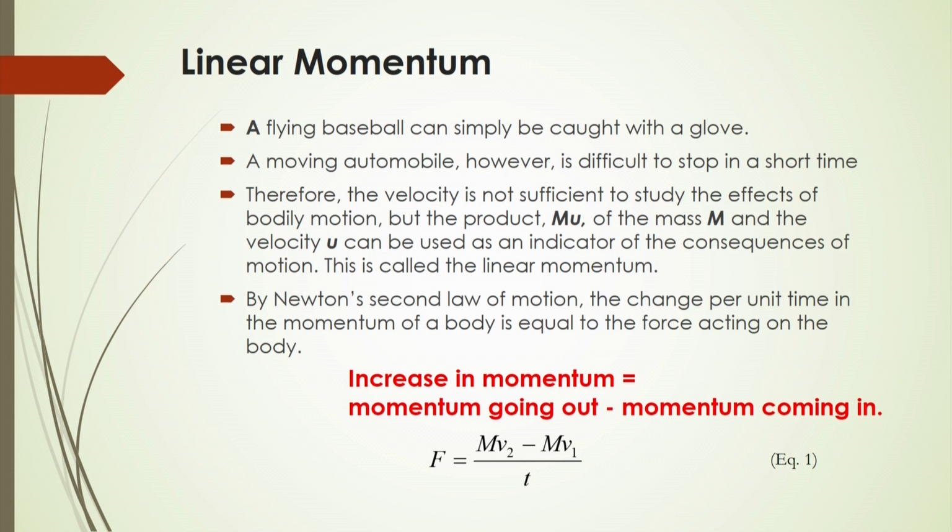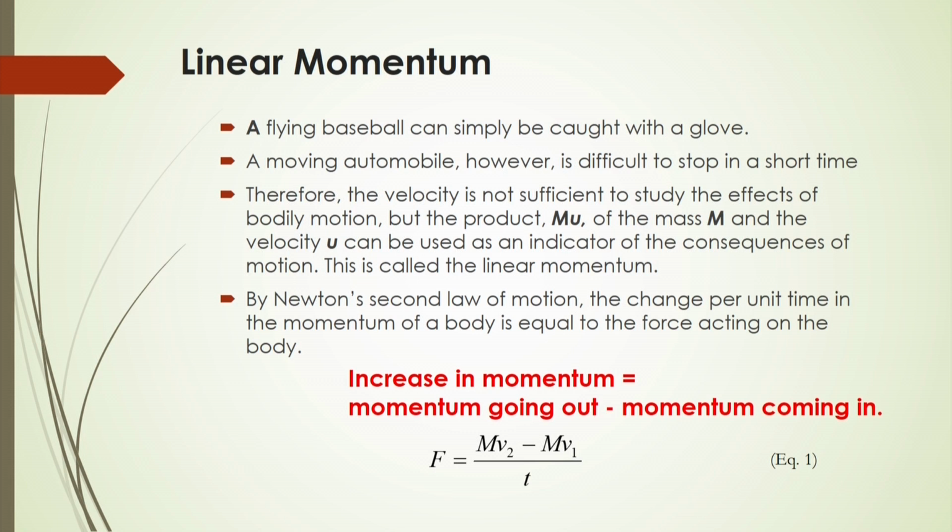Even when we are driving an automobile and suddenly stop it, it will be very difficult to stop in a very short time. Due to its momentum, the automobile cannot be stopped immediately when you apply the brake. It will have some momentum by which it goes further for a while.